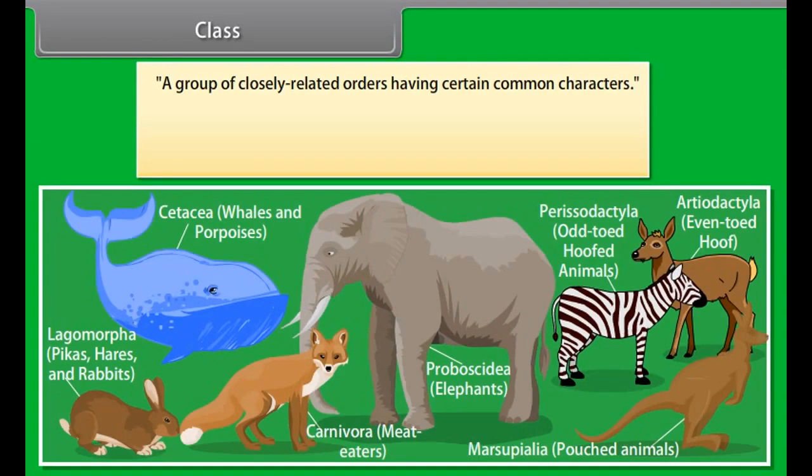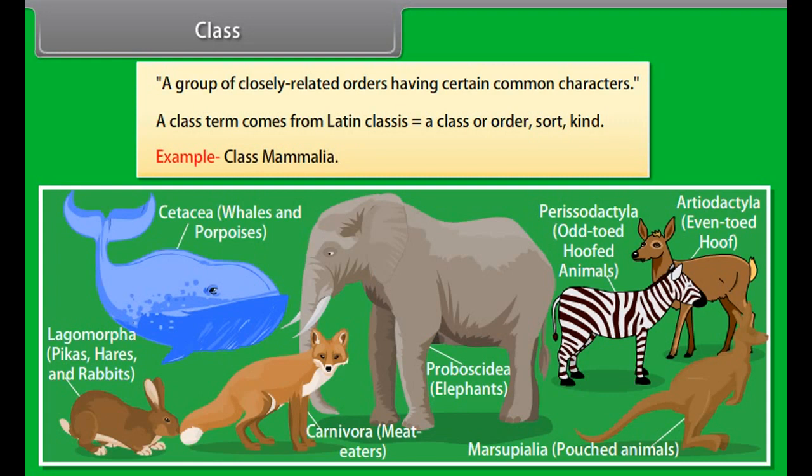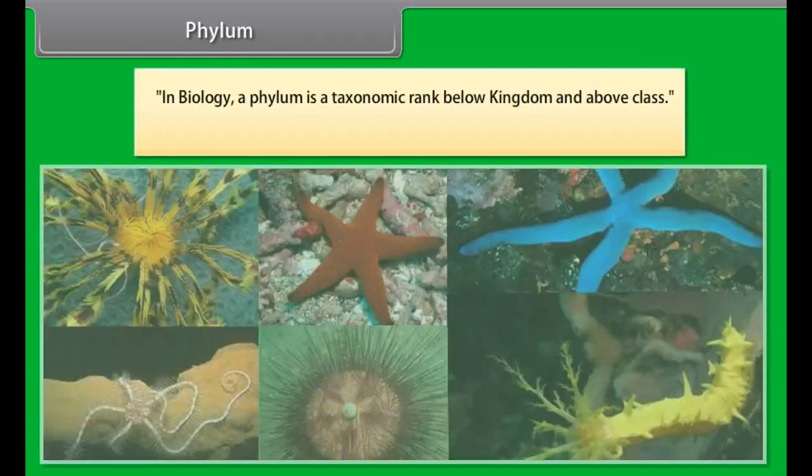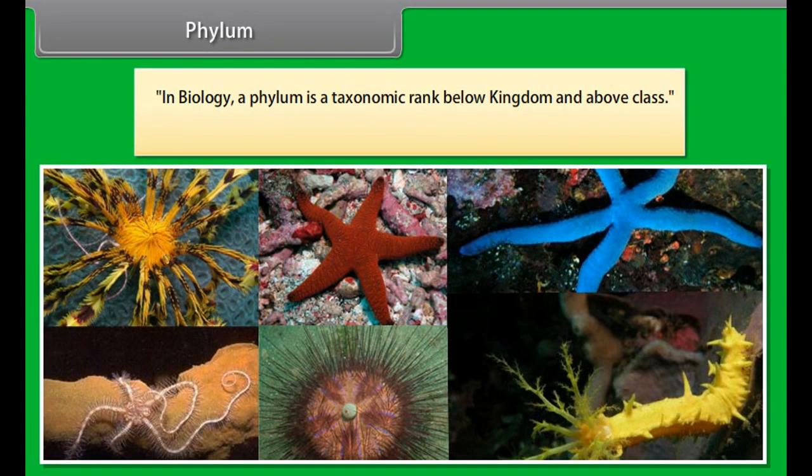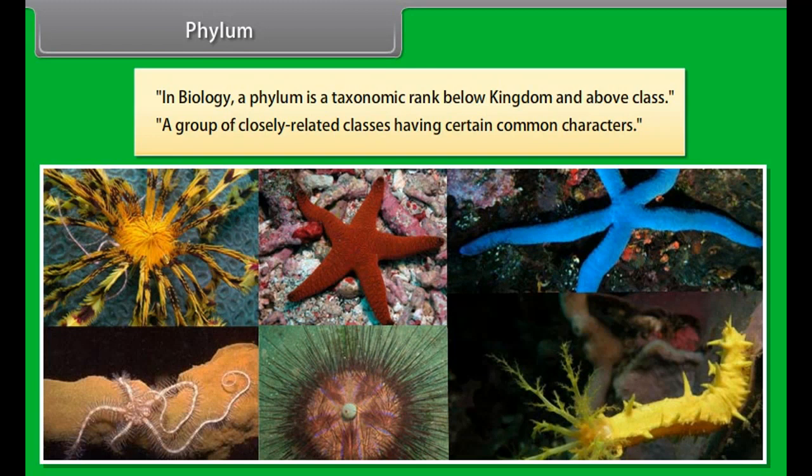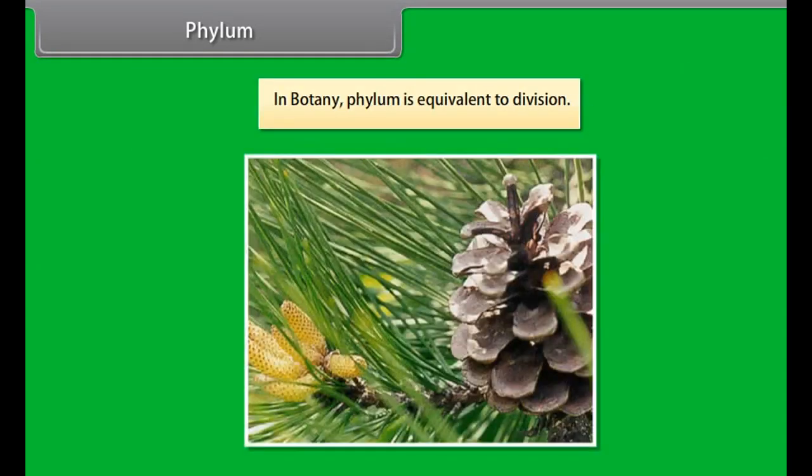Class. A group of closely related orders having certain common characters. The term class comes from Latin classes, a class or order, sort, kind. Example, class Mammalia. Phylum. In biology, a phylum is a taxonomic rank below kingdom and above class. A group of closely related classes having certain common characters. In botany, phylum is equivalent to division.